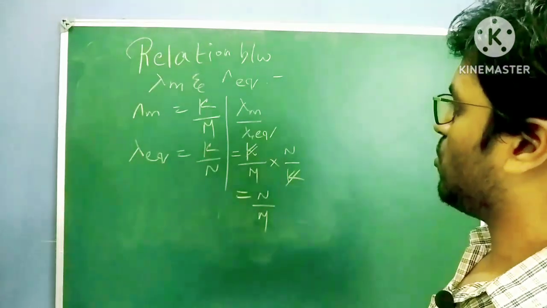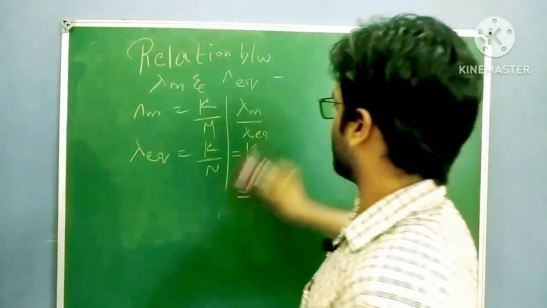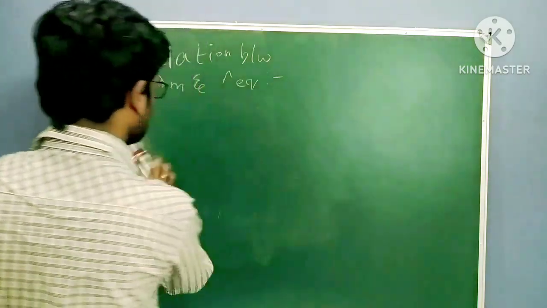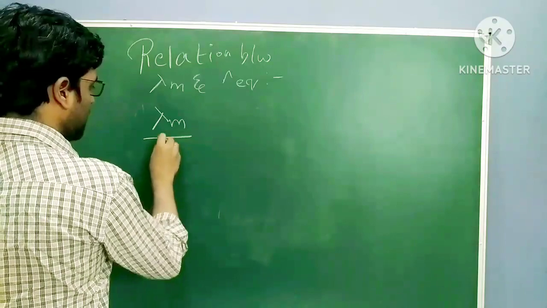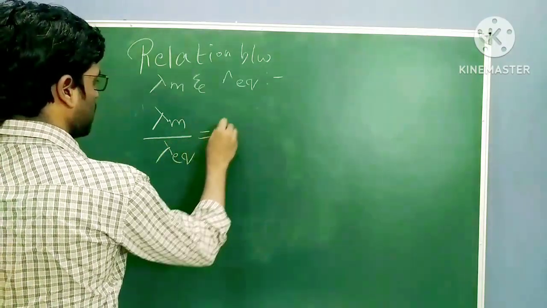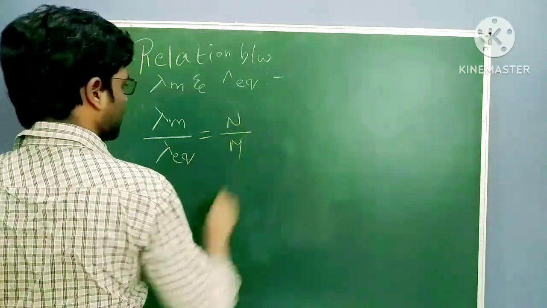So molar conductance over equivalent conductance equals normality by molarity.